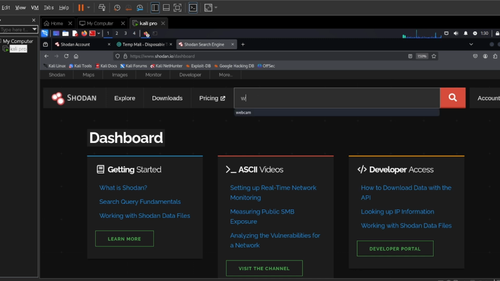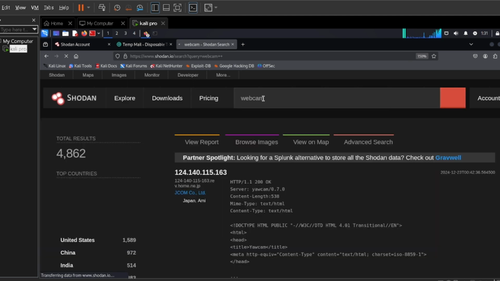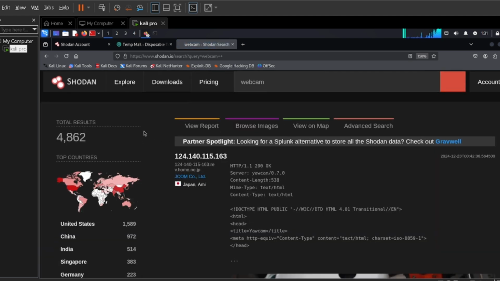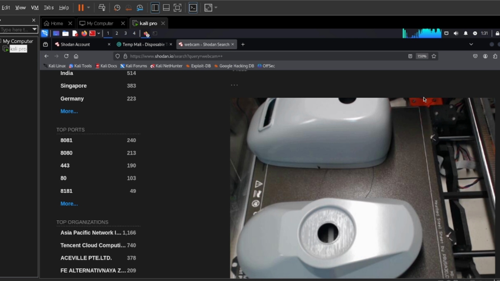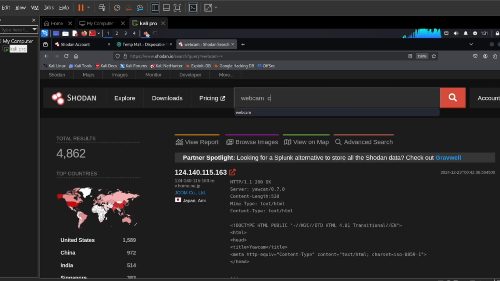So let me give you an example. To do this is very simple. Let me just type webcam, and you will see how Shodan gives me different webcams available around the globe. I can narrow my search and say, okay, thank you for this, but I want you to give me webcams from the US. Let me say that, okay, so that's it.